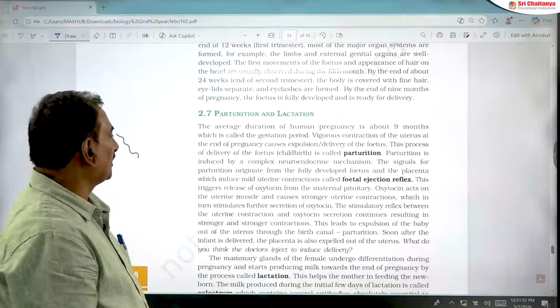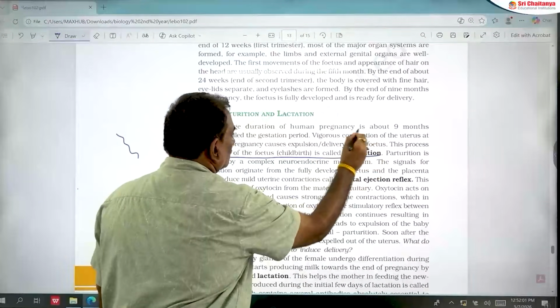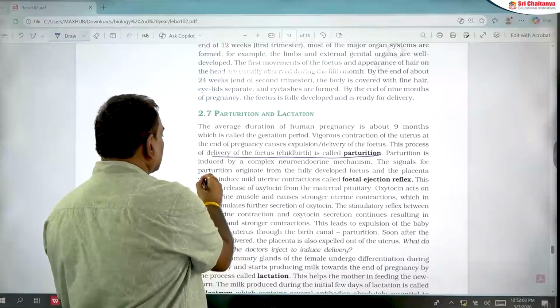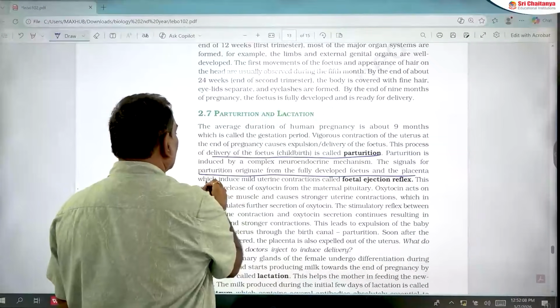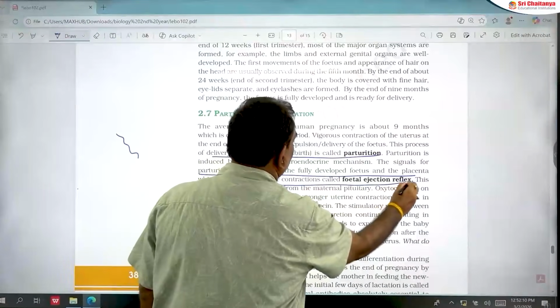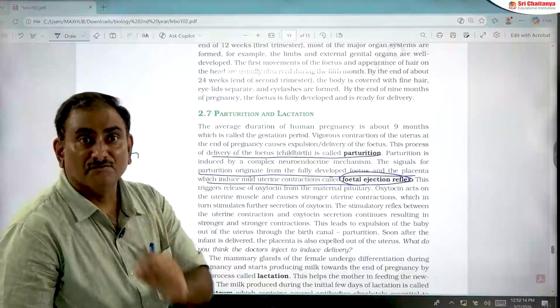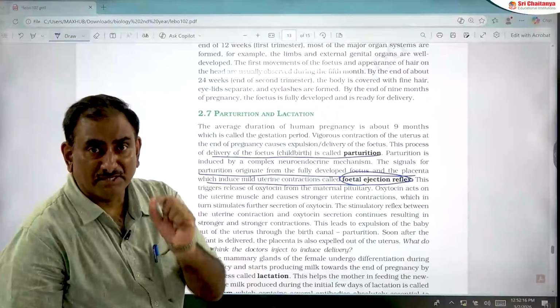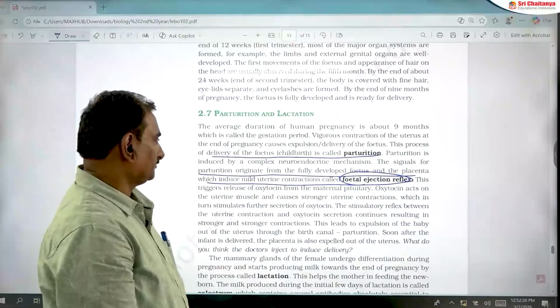The process of childbirth, the delivery of the fetus, is called parturition. The signals for parturition originate from the fully developed fetus and placenta, which induce mild uterine contractions called the fetal ejection reflex. This is very important. The fetal ejection reflex is caused by the fully developed fetus and placenta, which induce mild uterine contractions.